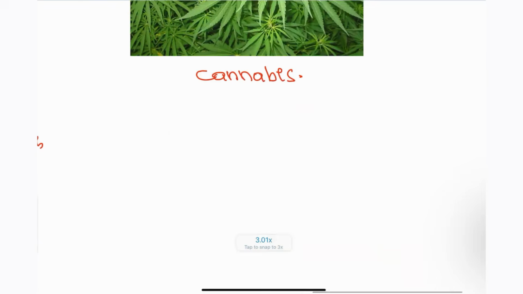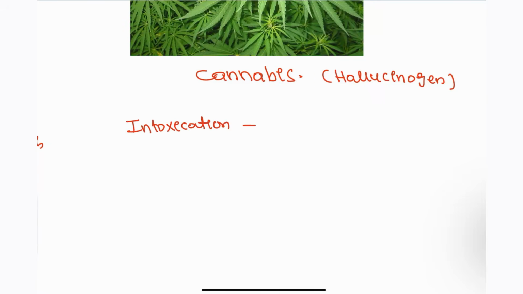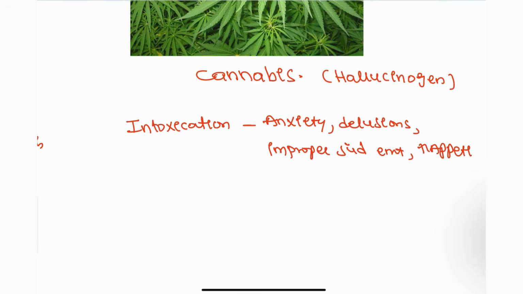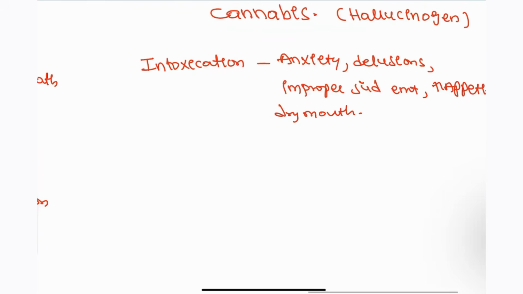Next, coming to cannabis. Cannabis is commonly known as a hallucinogen. Okay, it is like a hallucinogen. So what happens when patients take cannabis? Intoxication will be seen. In the intoxication, the patient will have anxiety. Okay, delusions will be seen in this patient, and improper judgment is also seen, and increased appetite, dry mouth, and classically you are going to see the patient with hallucination, delusions, euphoria. Those all are going to be seen.